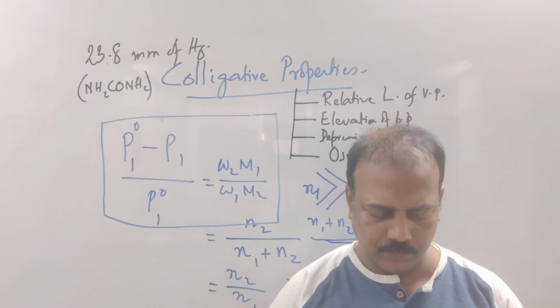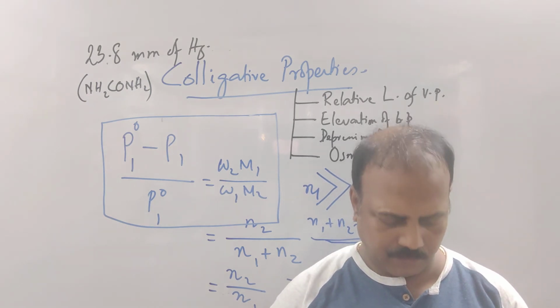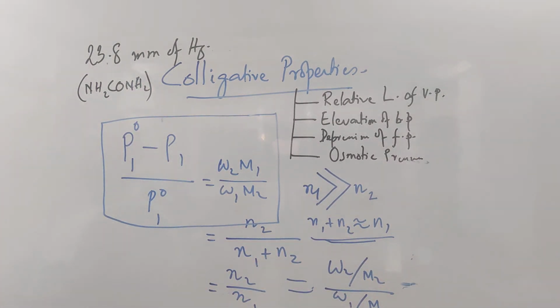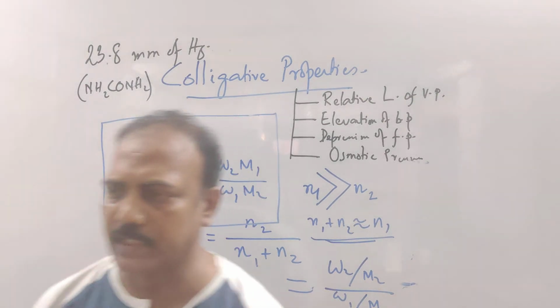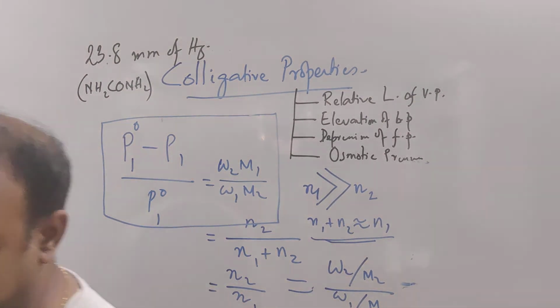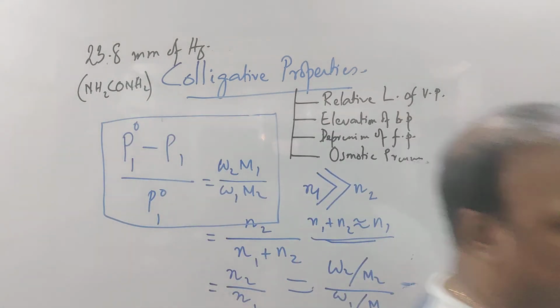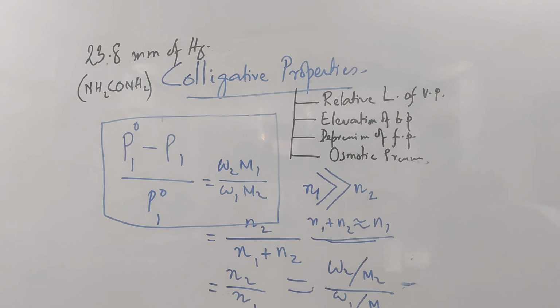Calculate the vapor pressure of the solution and its relative lowering of vapor pressure. Okay, you have 5 minutes to finish it up. Read it nicely first and then frame it. This is related to relative lowering of vapor pressure. Just do it.